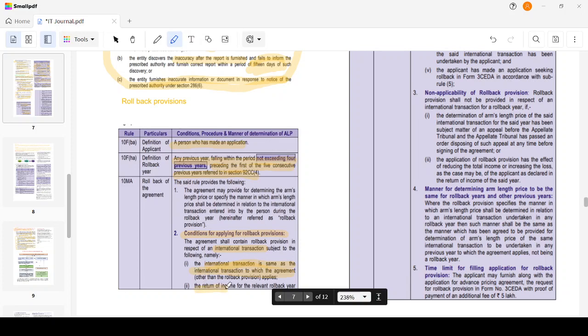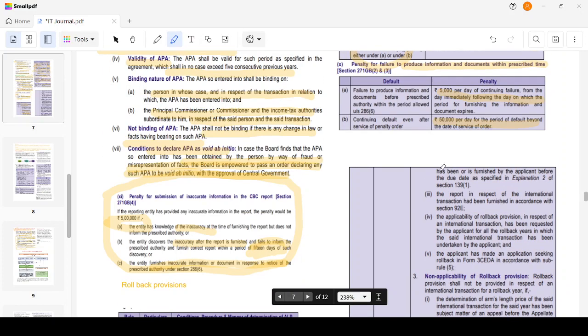The return of income for the relevant rollback year has been furnished by the applicant before the due date. So before the due date, the return has to be furnished. The report in respect of the international transaction has been furnished. This transfer pricing report is also furnished and approved by a chartered accountant. Then the applicability of rollback provision in respect of the international transaction has been requested by the applicant for all the rollback years. So see, I cannot request for only 2017 in our case, okay?